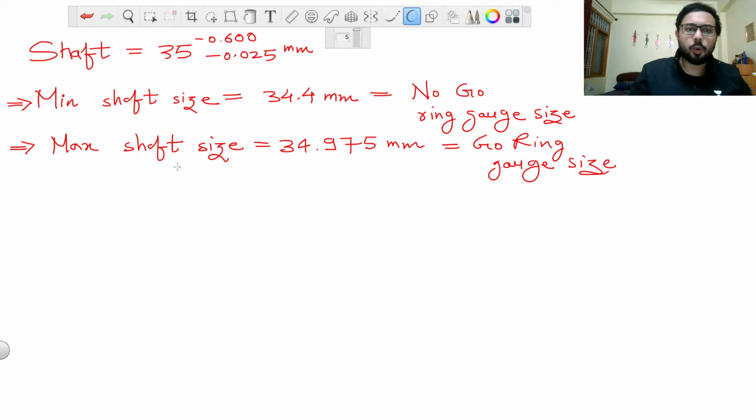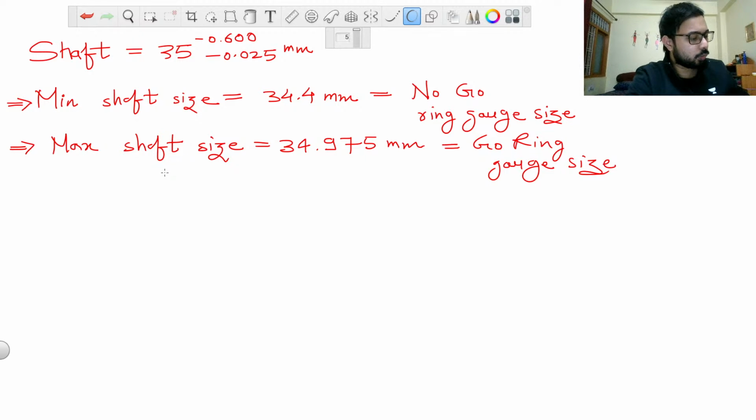So we have calculated the go ring gauge size and no go ring gauge size, and you can easily see how we are defining them. If the maximum shaft size is 34.975, we have to make a ring of this size and see if the shaft goes inside it or not. It should go inside it, and if it does not, then the shaft size is not what we desire. So that's it for the ring gauge sizes that we can calculate here.